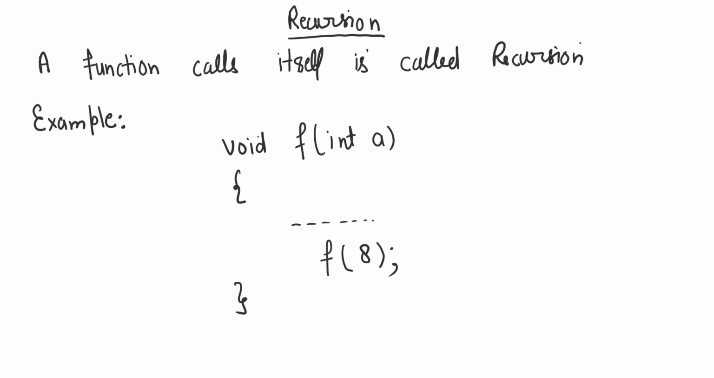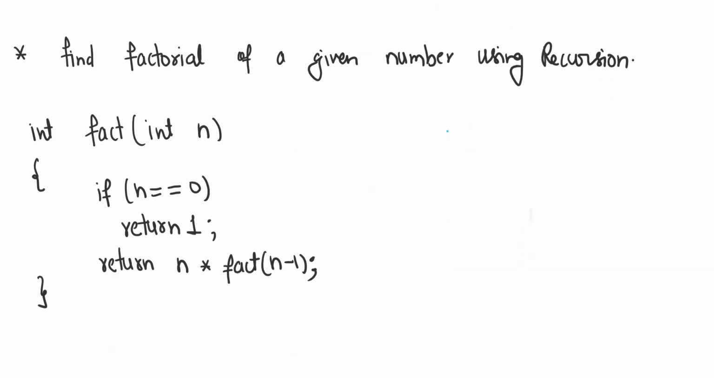Here I have defined the function f, and in this line the function is calling itself. So this call is basically called a recursive call, and this function is a recursive function because f is calling itself. Let us take a practical example of a recursive function.